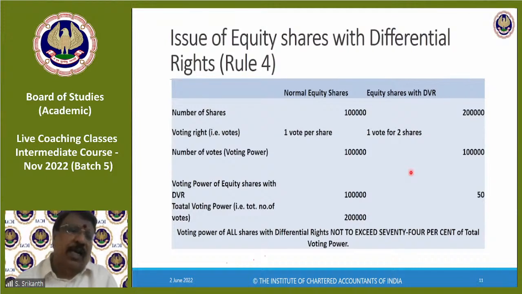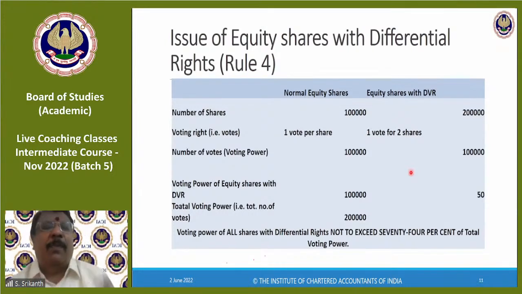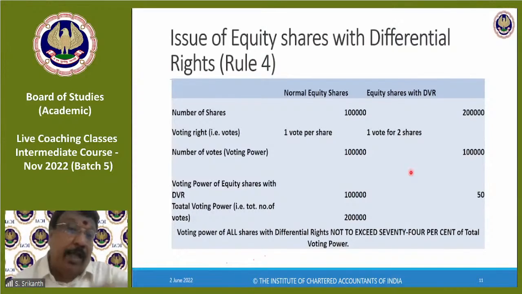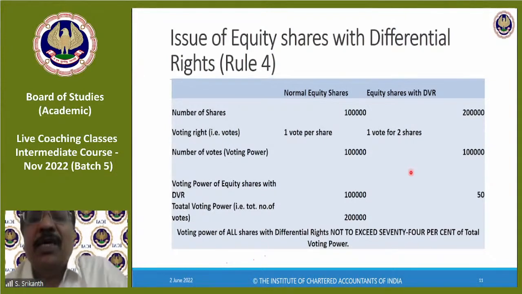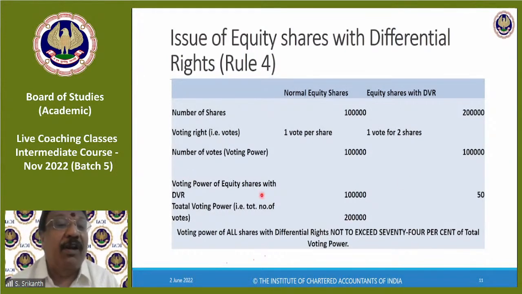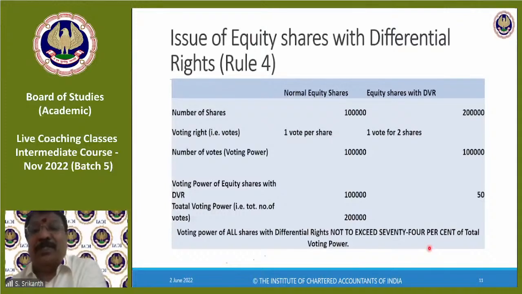So 25% is held by, so 5% held by promoters, remaining all DVR carrying 1/10 vote. That way you can raise a lot of money from the public without giving them any participation in the company. So they say you can do this, but the voting power of equity shares with differential voting right should not exceed 74%. In our example, this number is exactly 50%, which is less than 74%. Therefore, it is complying with the rule.